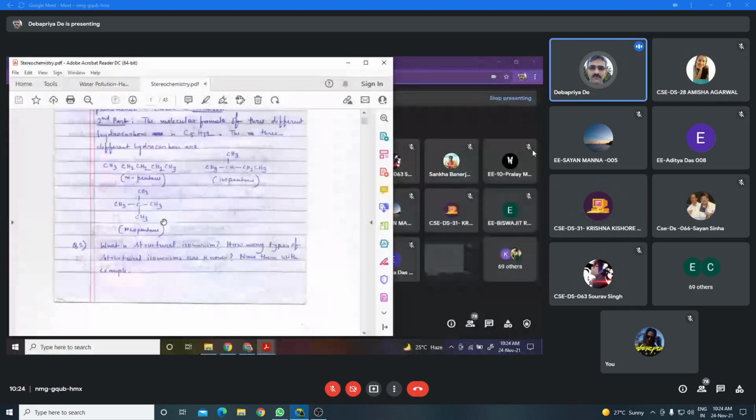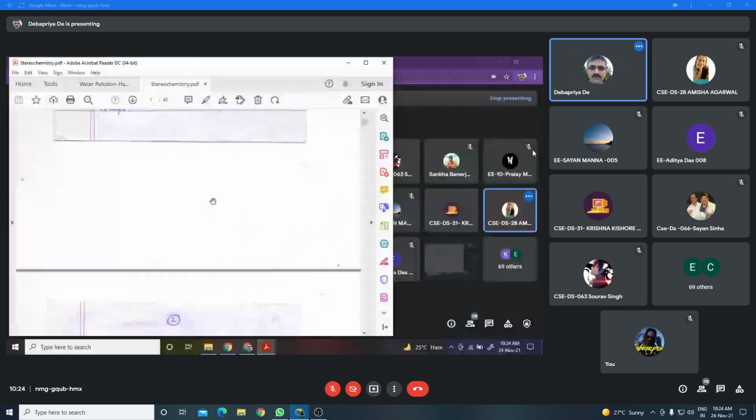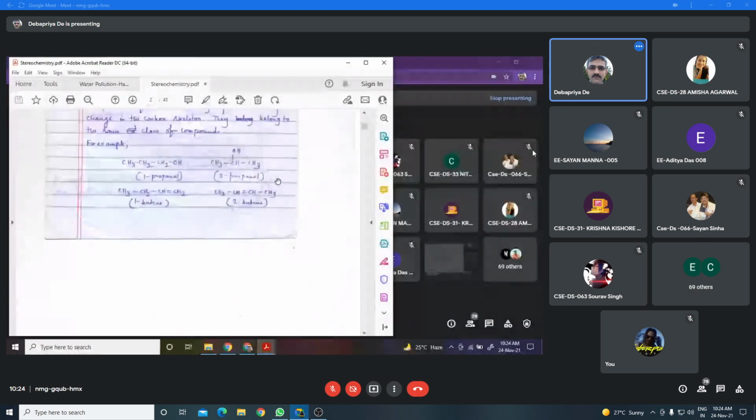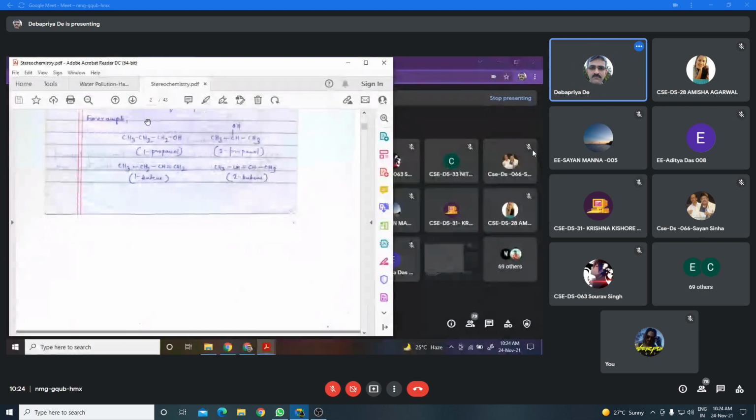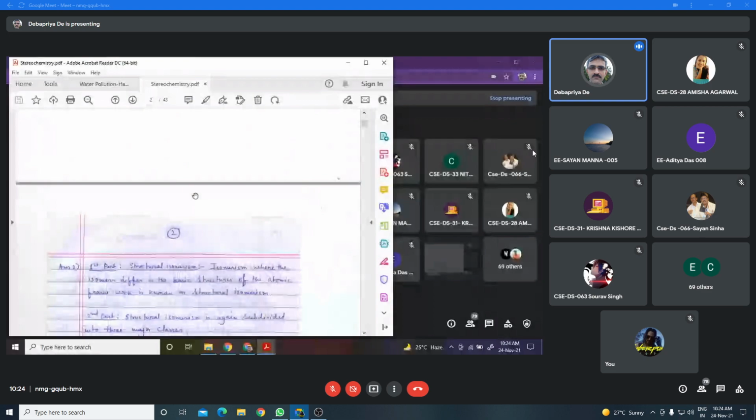Now we will discuss positional isomerism. Positional isomerism means they differ in the position of the non-carbon group without any change in the carbon skeleton. In structural isomerism, you have seen that the basic carbon skeleton will differ. That means this is the basic carbon skeleton.